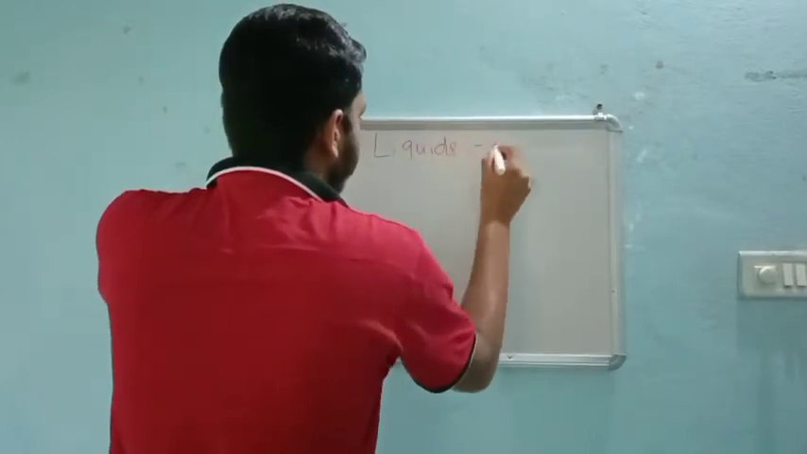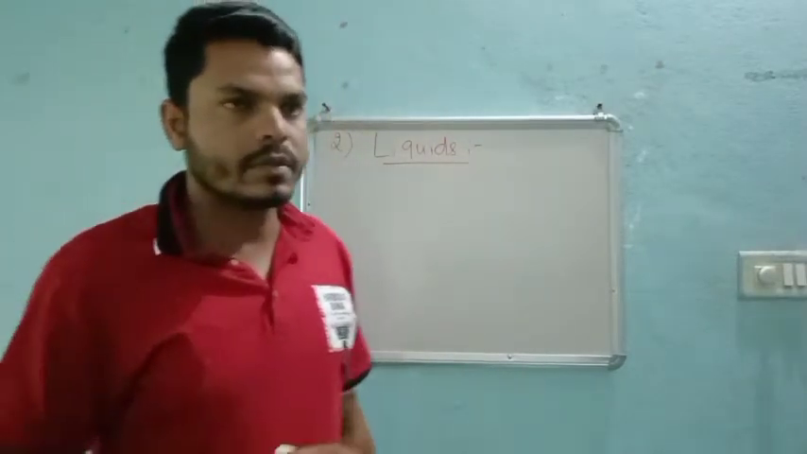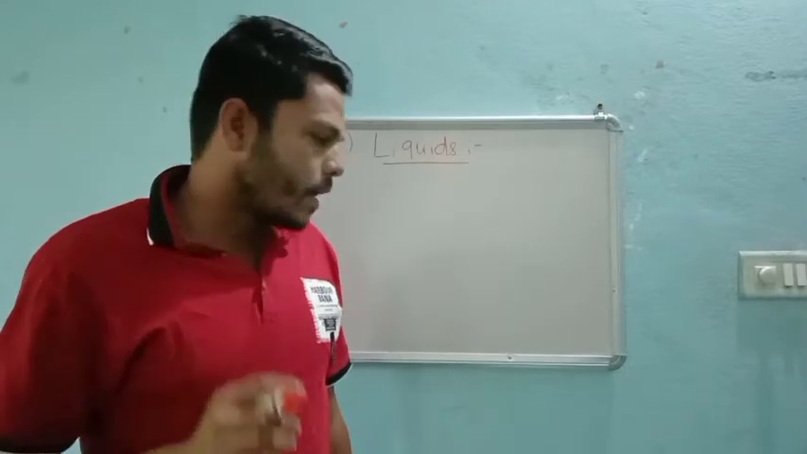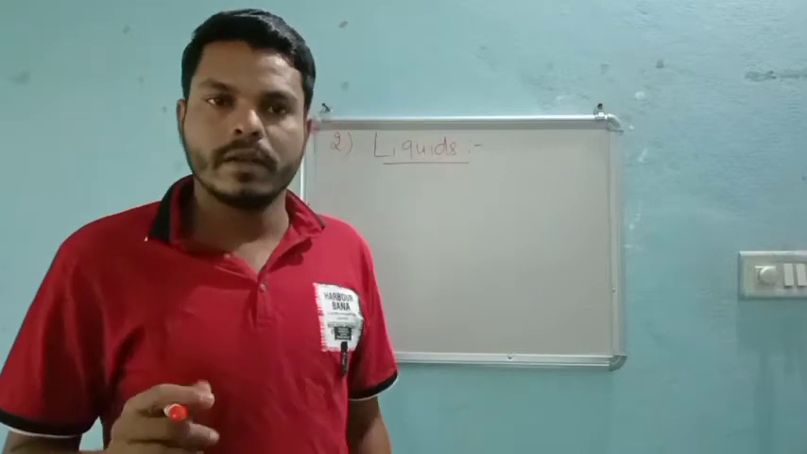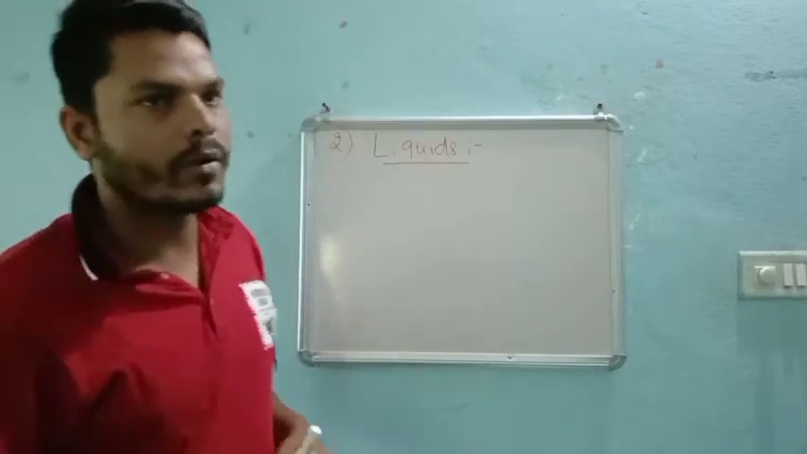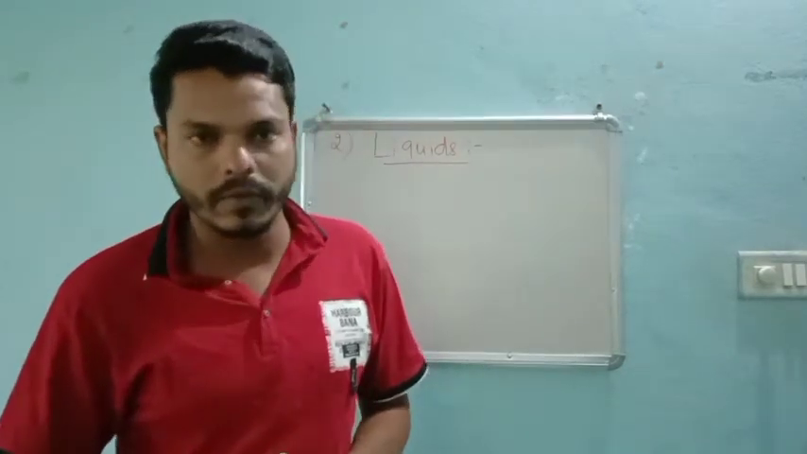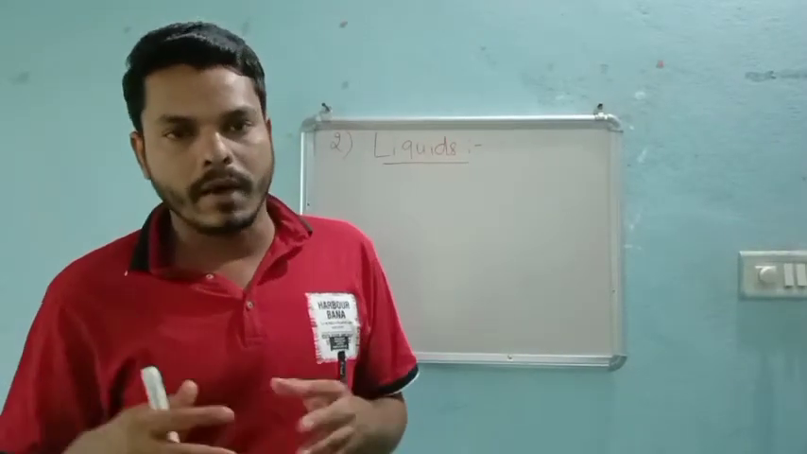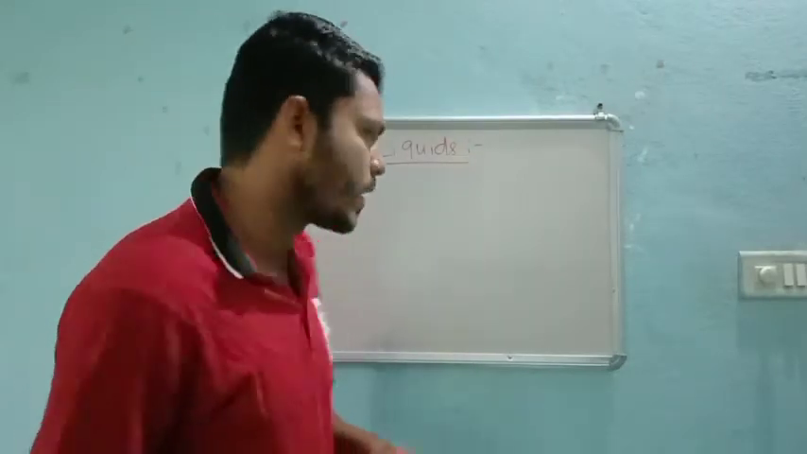So again, we already know what liquids are. These are the substances that have volume, right? But they won't have any shape. Those types of matter are what we call liquids. So liquids are nothing but substances that have volume but no shape.